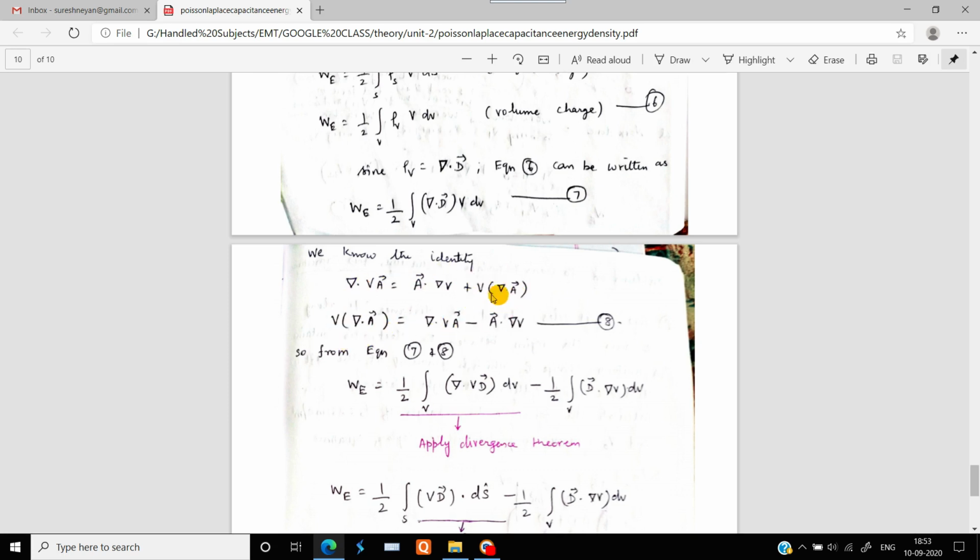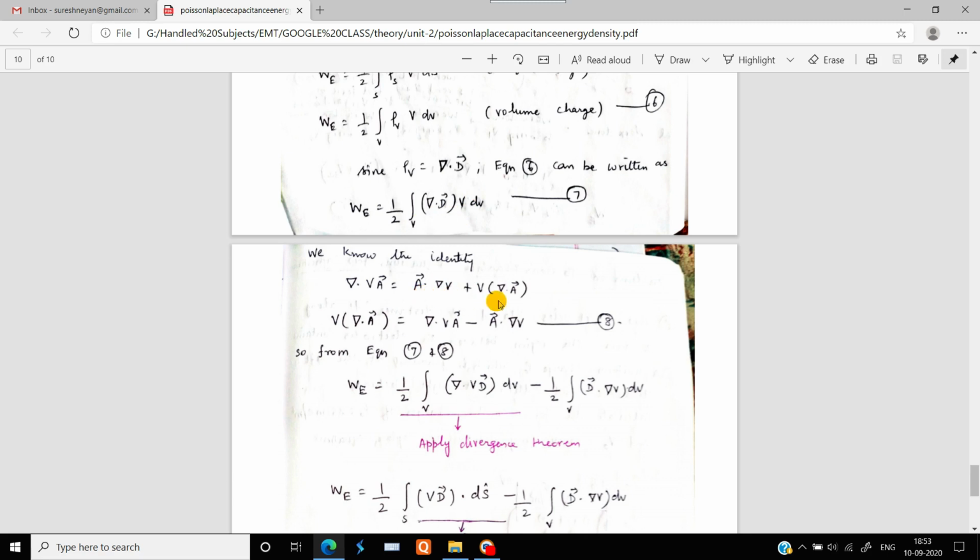If you rearrange this equation, we require del dot V into D, since V is a scalar potential and the divergence term is available.